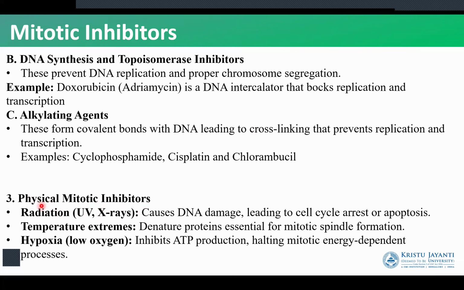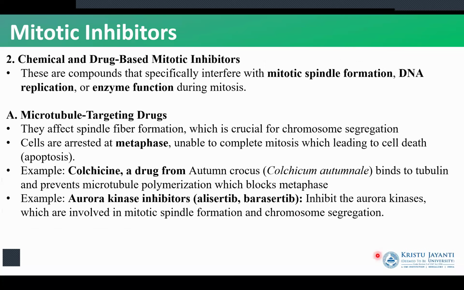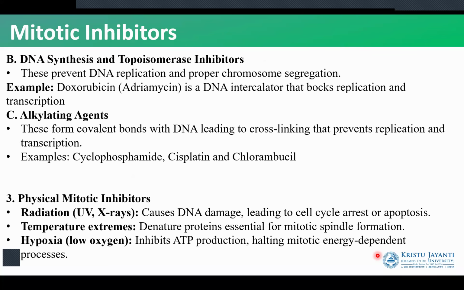The third type of inhibitor is physical inhibitors. Radiation will cause DNA damage, leading to cell cycle arrest. Temperature extremes will denature the proteins that are required for the process of cell division, for example, the mitotic spindles. Hypoxia, which is low oxygen, can also inhibit ATP production and halt the mitotic energy-dependent processes. So we have the inhibitors that started from the physiological inhibitors, where the natural process of growth in the organism halts cell division. Next, we had the chemicals that we can use in order to stop cell division. And we have the physical reasons that can stop the process of cell division.